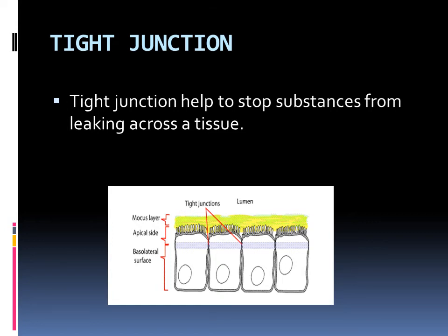Tight junction helps to stop substances from leaking across the tissue. So the tissue is made up of the cells, and the cells consist of the substances. Because of this tight junction, adjacent cells are very close to each other. That's why it is preventing the leakage of the substances from this tissue. Understand? So that is the function of this tight junction.